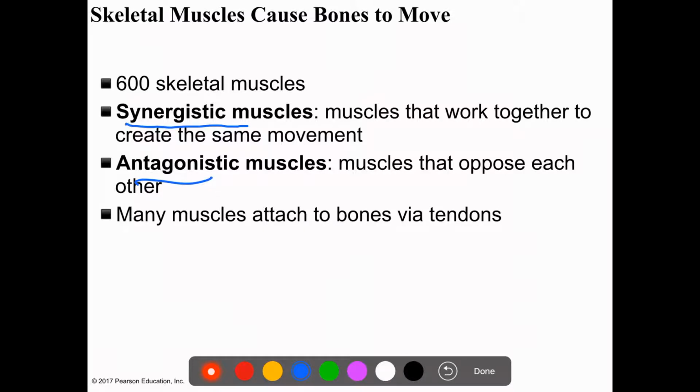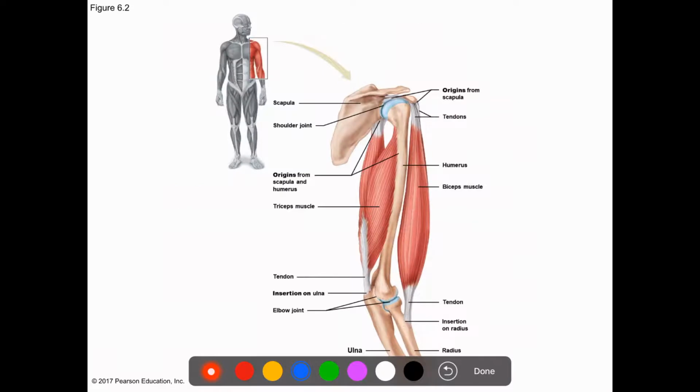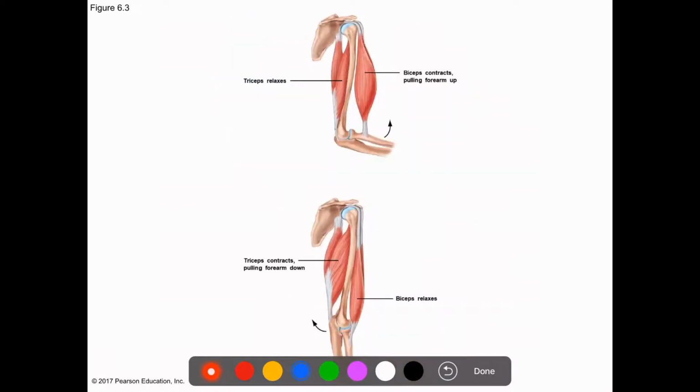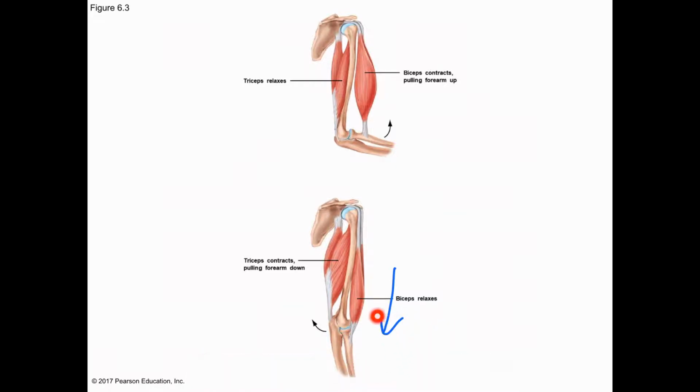Think, for example, when you extend your arm, that is one direction. When we are extending our arm, this is one direction that the muscles are working with. So here, in this example, the biceps will relax and the triceps will contract because it's going to pull up.